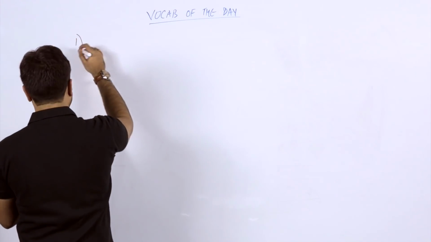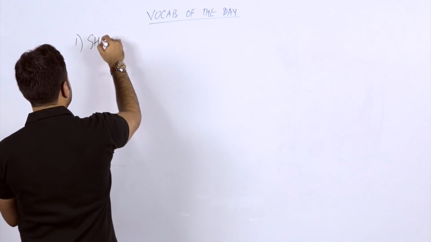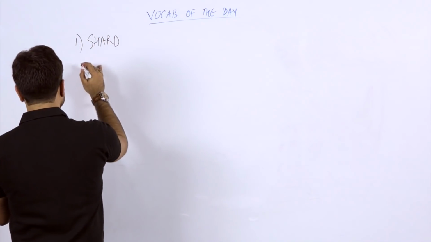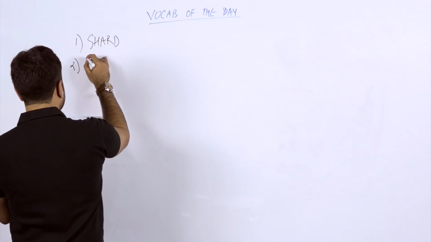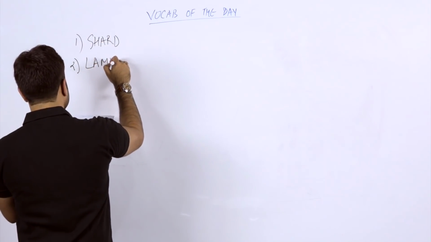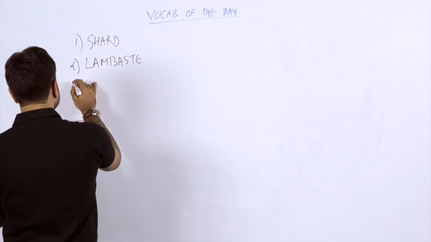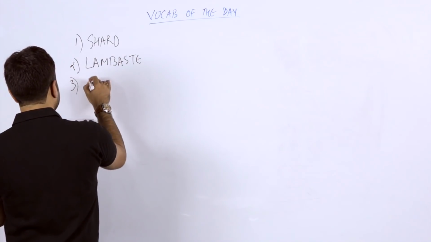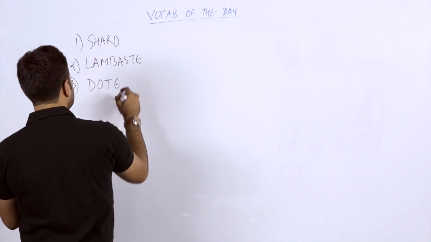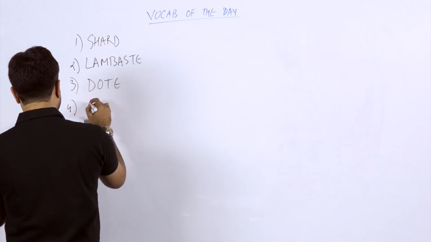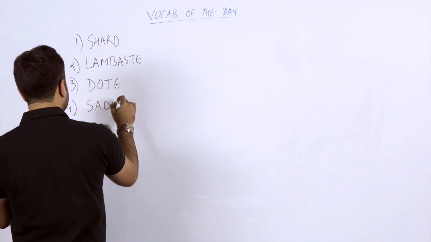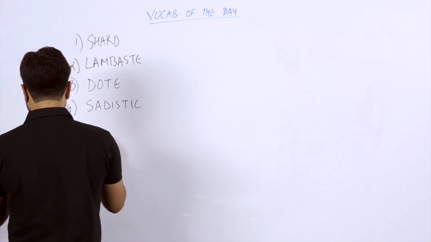The first word that I have taken is S-H-A-R-D, shard. Second word is L-A-M-B-A-S-T-E, lambast. Third word is D-O-T-E, dote. Fourth word is S-A-D-I-S-T-I-C.